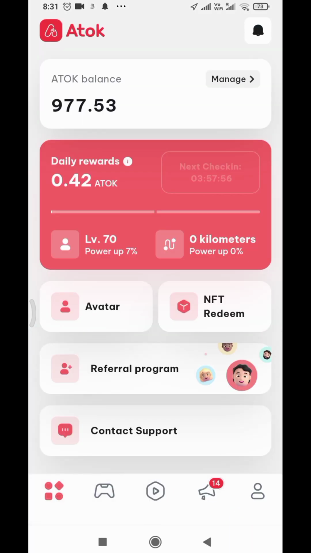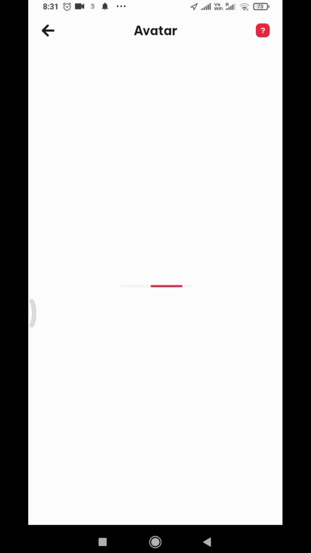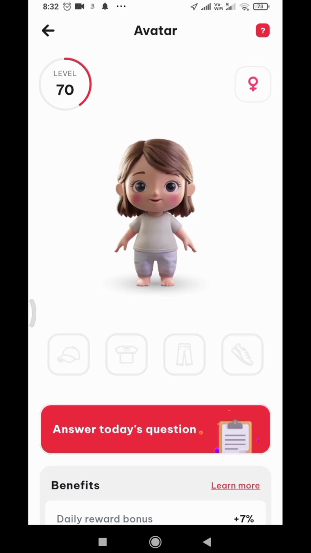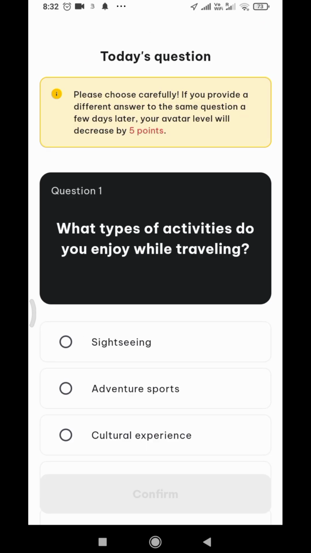Right now, this is what you do daily to accumulate more Atok points. You can see this avatar. Tap on the avatar. You need to answer the daily quiz. One good thing about this daily activity is that they repeat the questions. If you give answer B today and the next time the same question comes you give answer D, they are going to reduce your points. So make sure you answer correctly, so that whenever they repeat the same question, you will also get it correctly. Because if you do not give the correct answer, once the question comes up again, you may not actually know the one that you have used.